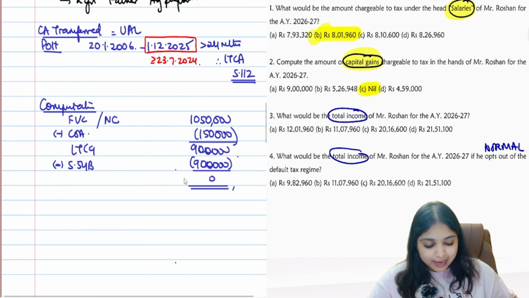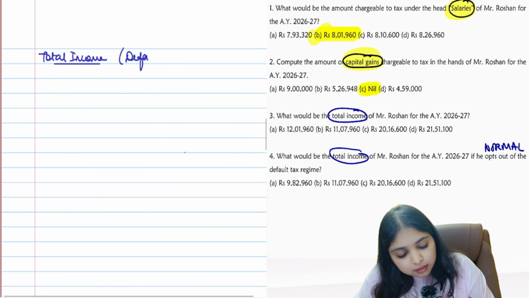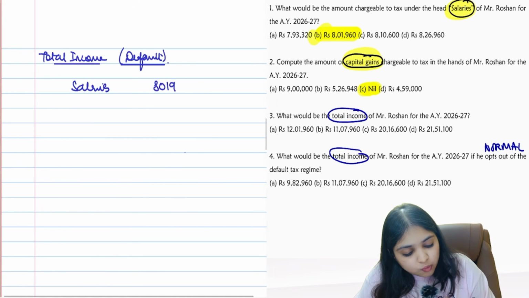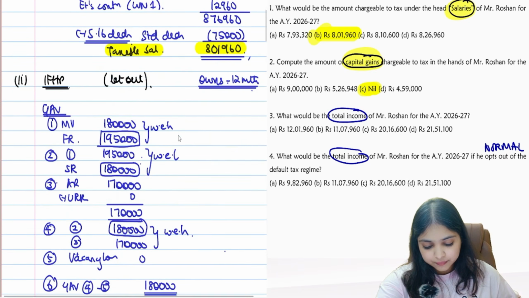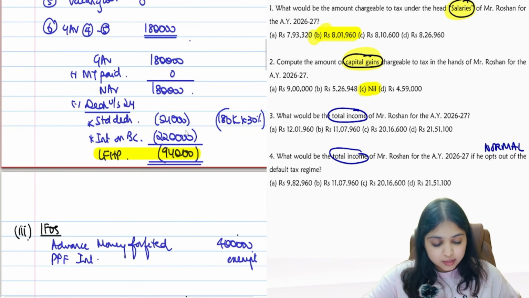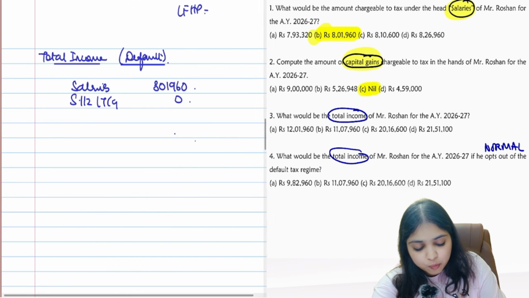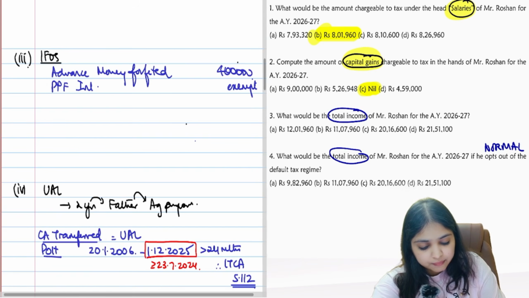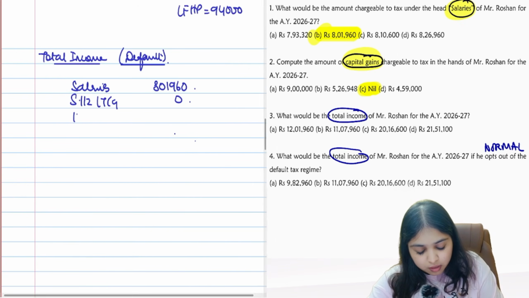Then third subdivision, total income. Total income we will have to calculate. So total income of your SSE. Which regime are we doing the computation as per? Default regime. So salaries income was 8,01,960. 112 LTCG was 0. Any other income SSE is having? IFHP loss is there, guys. Loss of 94,000 I am having. So I'll put loss in the margin for one moment. I will handle it in a minute. IFOS total is 4 lakh rupees. No other income, guys.